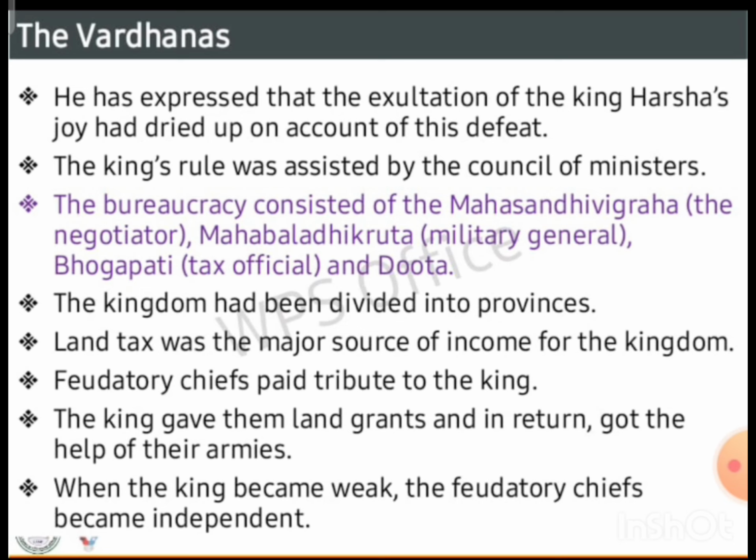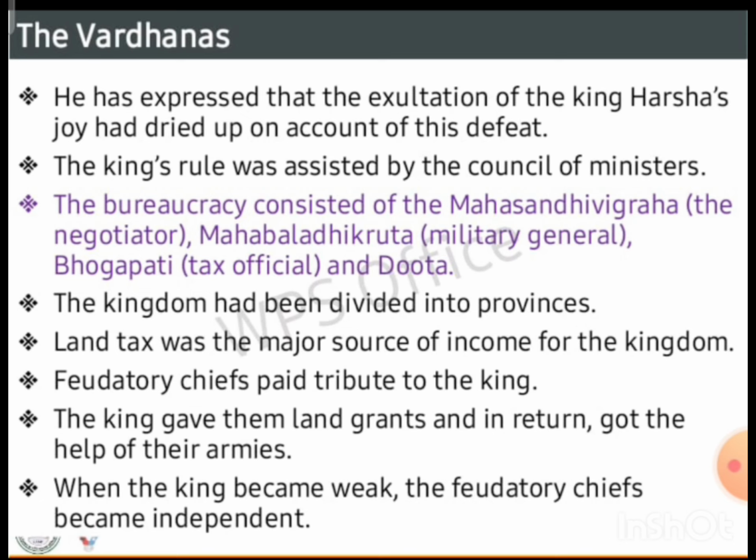The king's rule was assisted by the Council of Ministers. The bureaucracy consisted of the Mahasandhivigrahika, Mahabaladhikrita, military general, Bhogapati, tax official, and Duta.